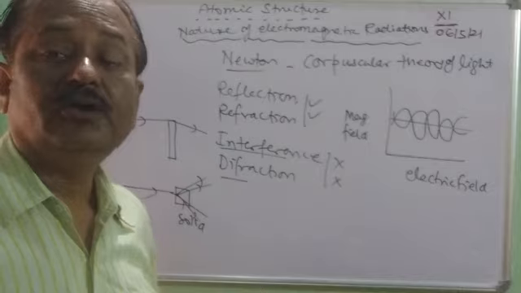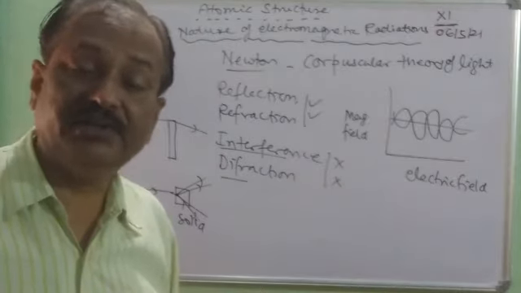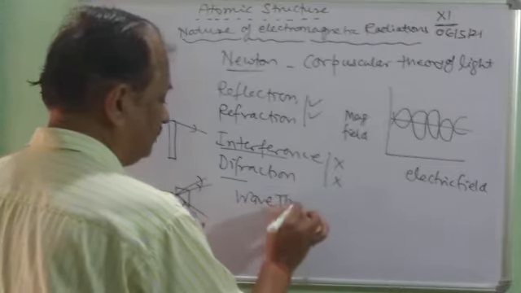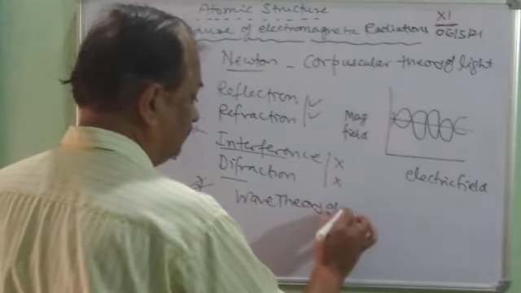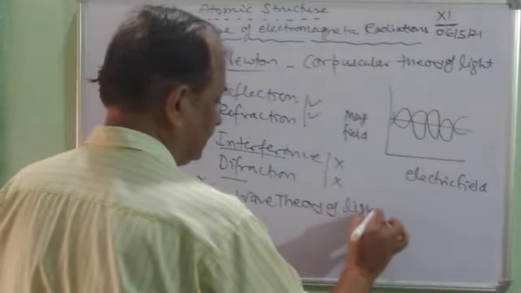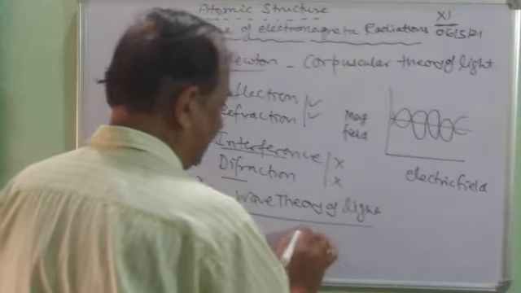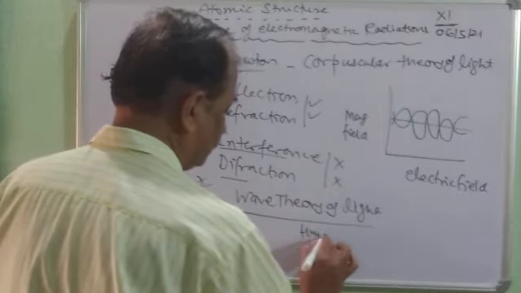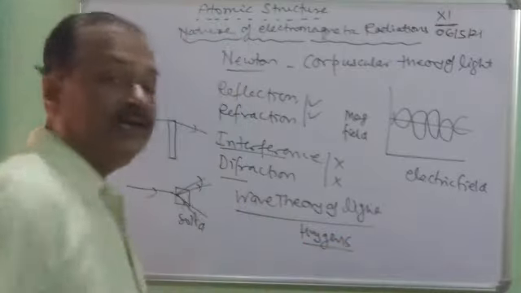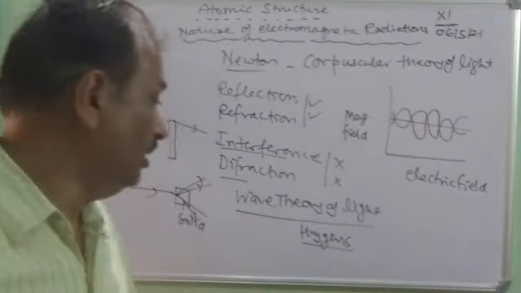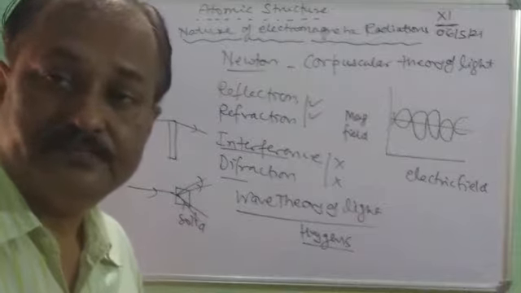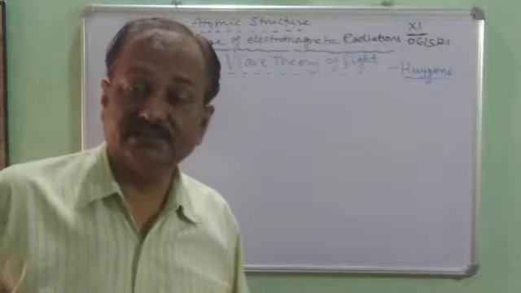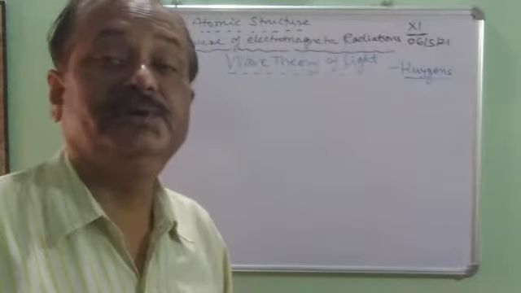So then there was the concept of the wave theory of light, and it was given by Huygens. So we'll focus now on the wave theory. Let's see. Now we will talk about the wave theory of light. We may say wave theory of matter.